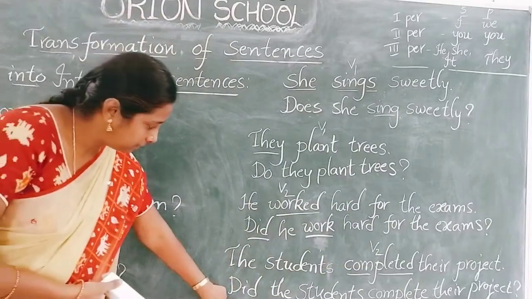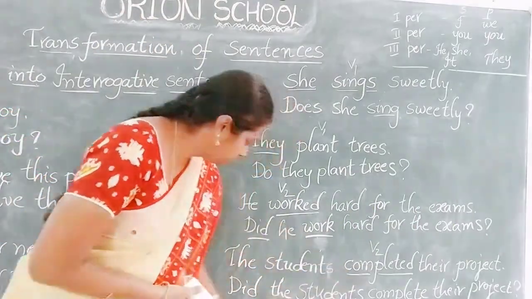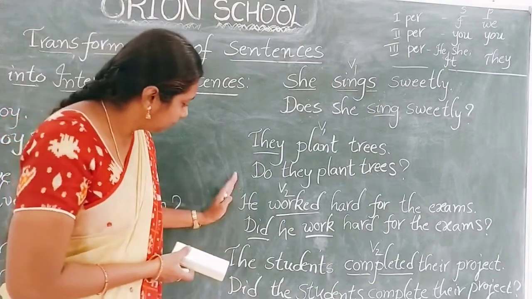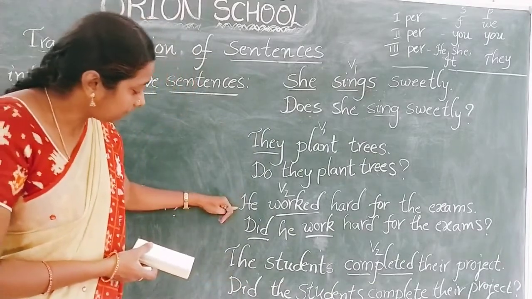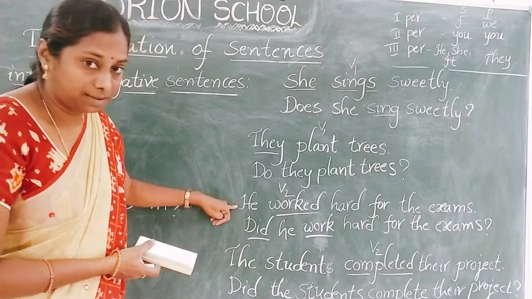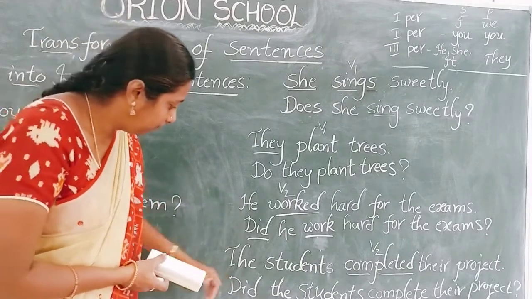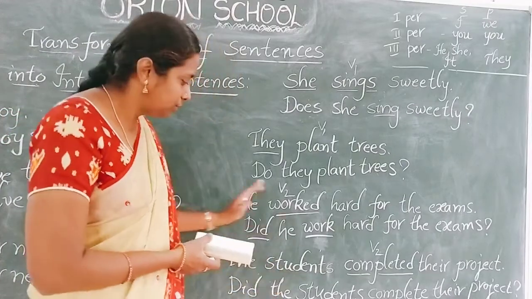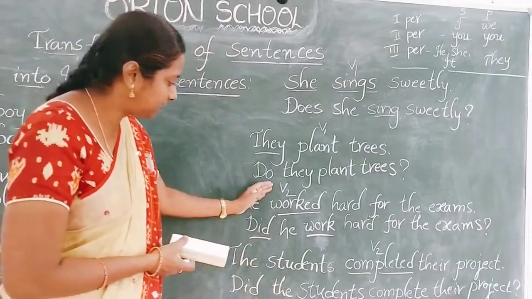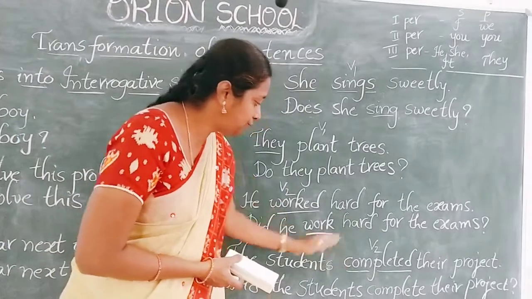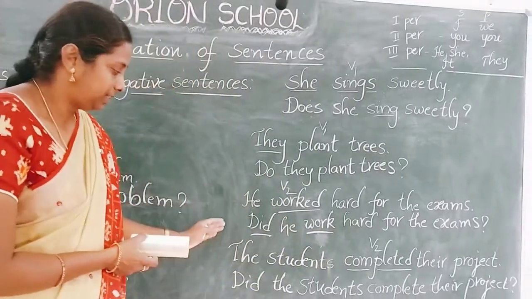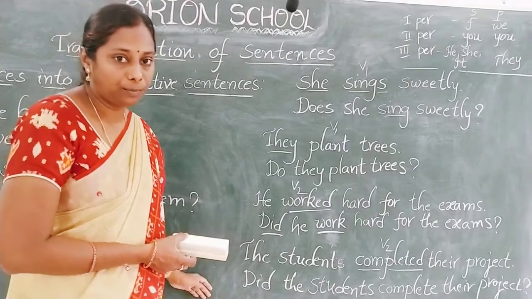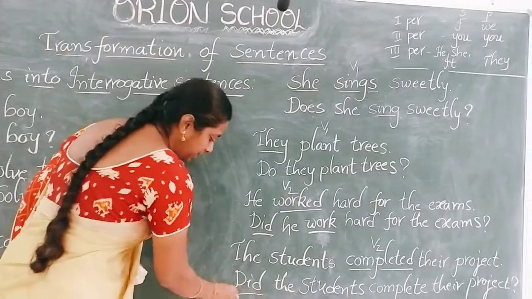Okay, so we have V2 form of the verb. So here we used did. I want to tell you one thing here. Here we have a singular subject and here we have a plural subject. The students means plural. So in the past tense, if we have V2 form in any of the sentence, even if the subject is singular or plural, we have to use did.